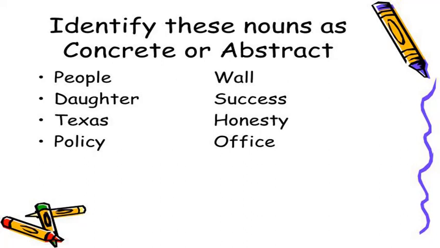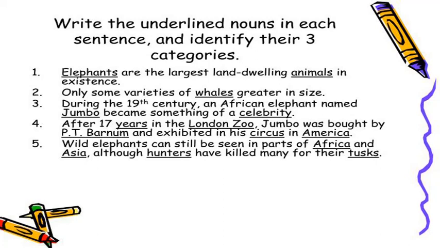So I have given an exercise here. You need to identify the nouns as abstract or concrete, and then there is another exercise where you need to identify the three categories. The nouns are underlined and you need to find out the three categories. For example, I will give you the first one. Elephants are the largest land-dwelling animals in existence. So elephants and animals, two nouns are underlined.